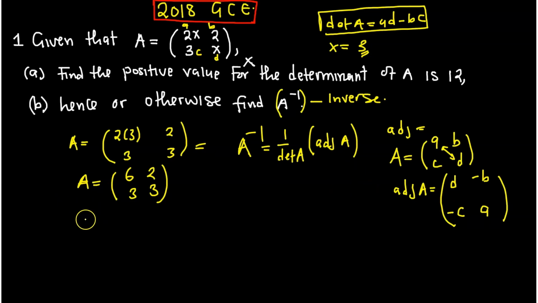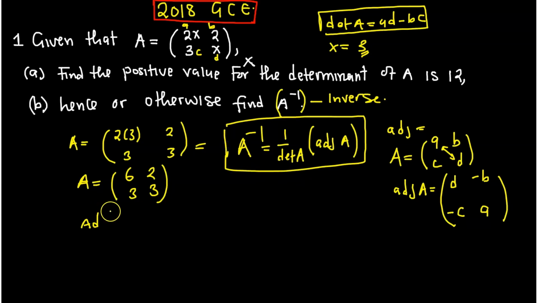So for us to find the adjoint of A, since we need this to find the inverse, we say the major diagonal swaps, so we are going to have a 3, then a 6 right there. Then these change sign, so we are going to have negative 3, and of course negative 2. This is the adjoint. Then we are going to multiply with 1 over the determinant.